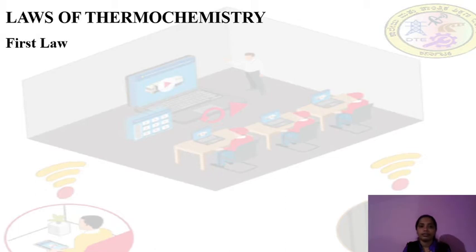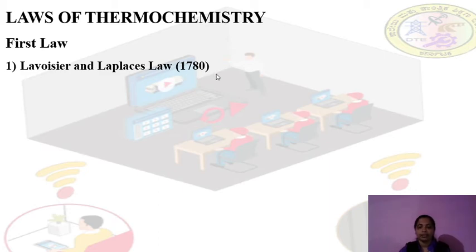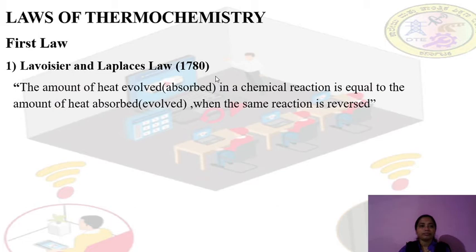Let's start with the first law, that is Lavoisier and Laplace law. This law was invented in the year 1780. This law states that the amount of heat evolved in a chemical reaction is equal to the amount of heat absorbed when the same reaction is reversed.